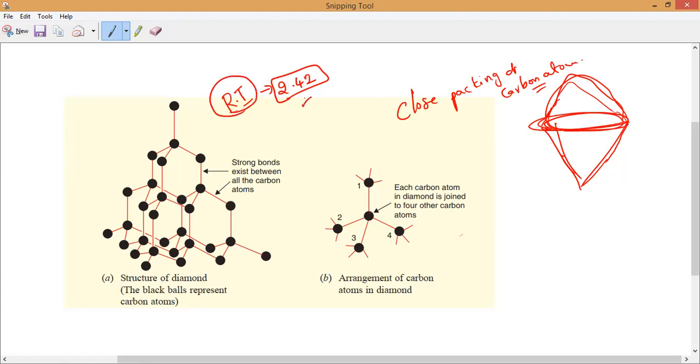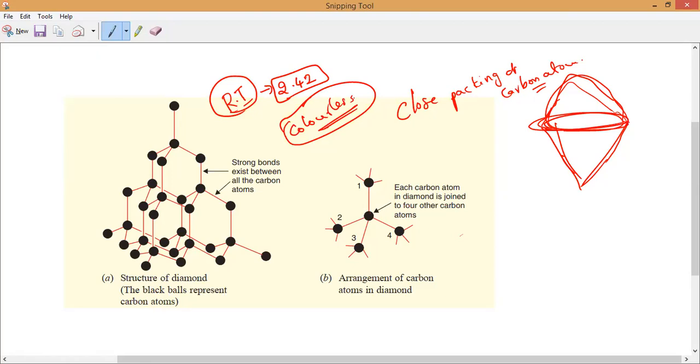The refractive index is extremely high. That is why, if you take the color, the colorless diamond is the costliest diamond. If it is a pure diamond, what is the color of the diamond, guys? Colorless. So that is the purest form of diamond we can say.